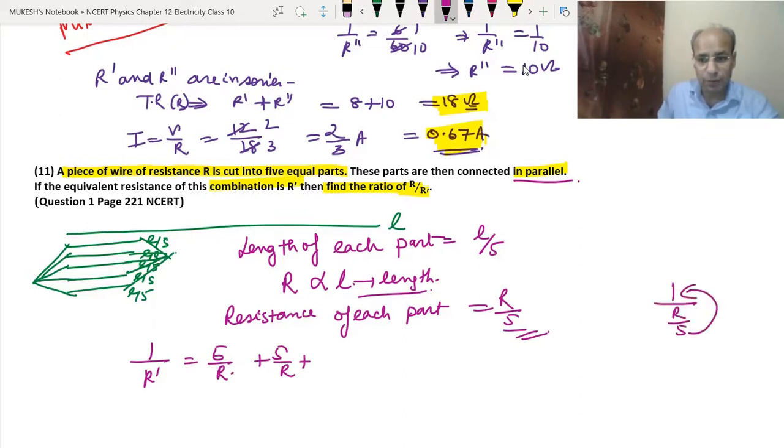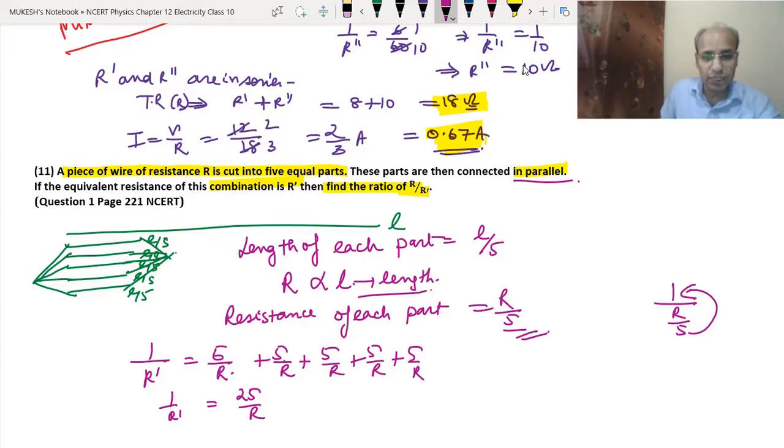So 5 will go up, so it will become 5 upon R. 5 upon R plus 5 upon R plus 5 upon R. So when we take the LCM, it will become 25 upon R. See, 5 plus 5 is 10, because the LCM is the same. 10, 15, 20, 25 upon R.